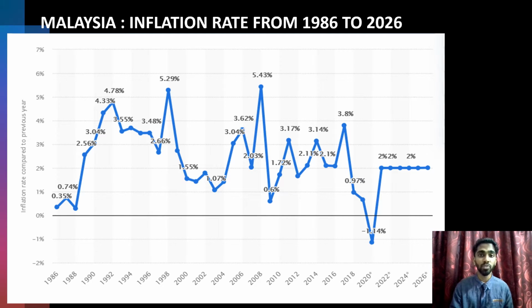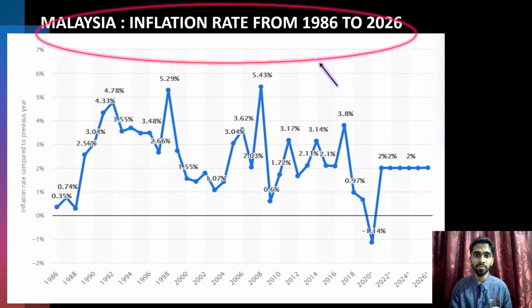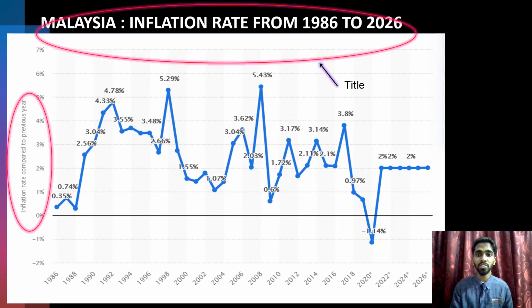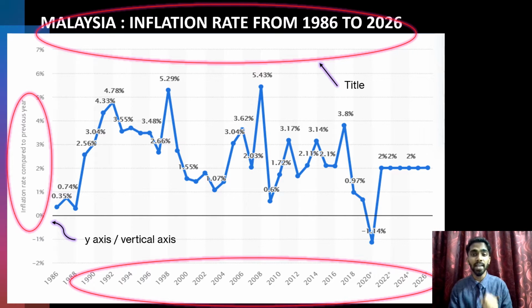Now, let's start looking at the details presented in the graph. As you can see on the top of the graph, the main title of the graph is stated clearly, which is Malaysia inflation rate from 1986 to 2026. On the y-axis, which is at the left side of the graph, it shows us the inflation rate compared to the previous year, and the data is shown in percentage form. Meanwhile, on the x-axis, which is on the bottom of the graph, it represents the years.